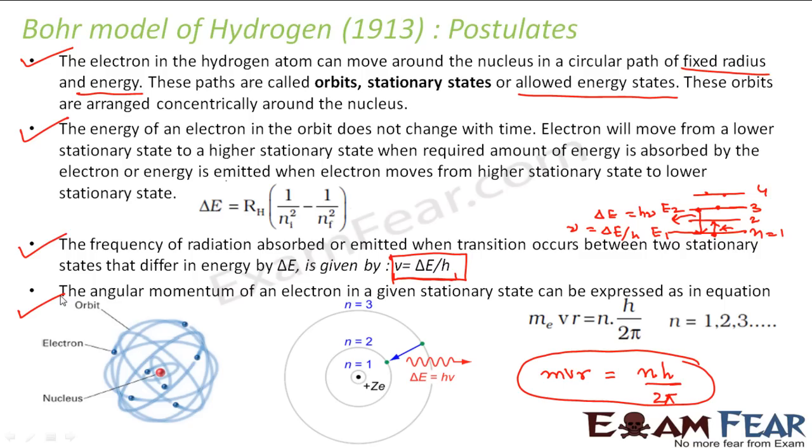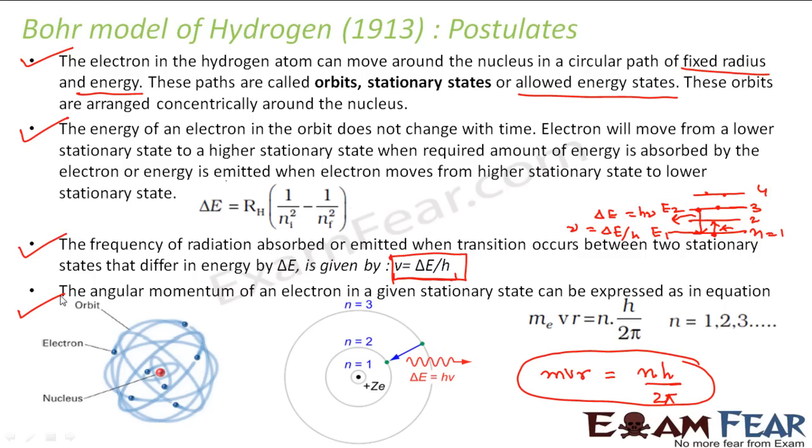So the change in energy will take place only when an electron jumps from a higher energy level to a lower energy level, or vice versa. Whenever an electron jumps from a lower energy level to a higher energy level, it absorbs energy. When it jumps from a higher energy level to a lower energy level, it emits energy. So the radiation which is emitted, its frequency is given by delta E by h.